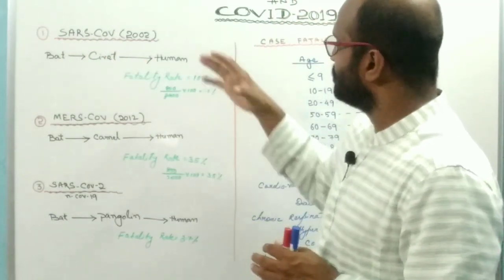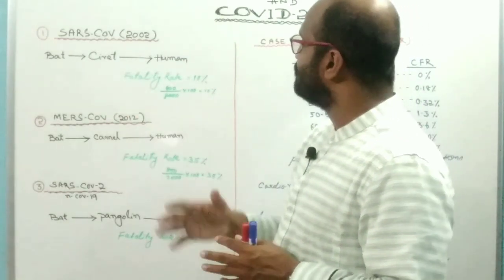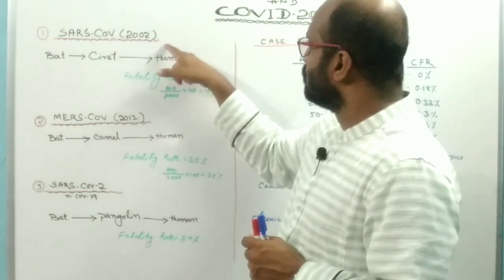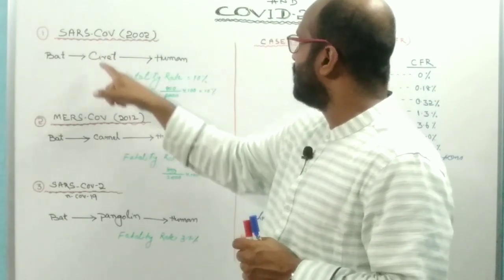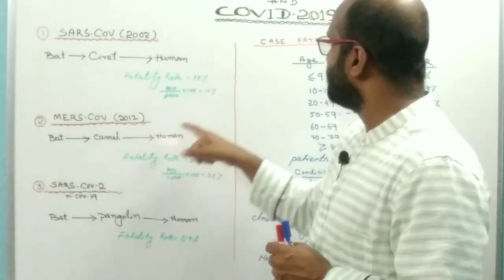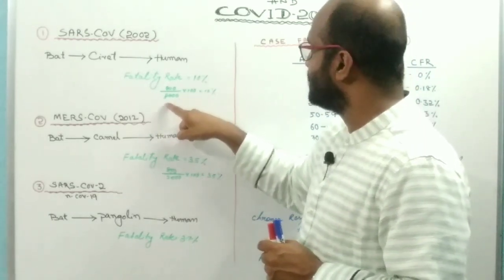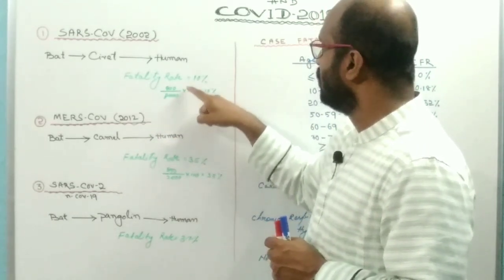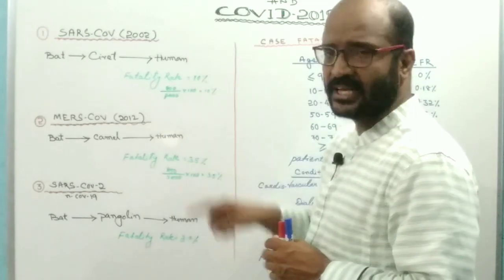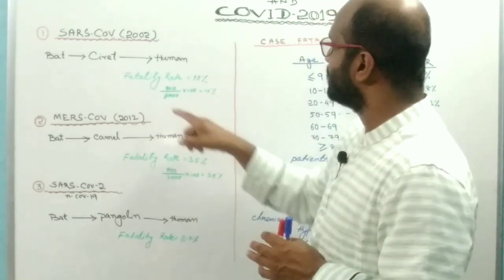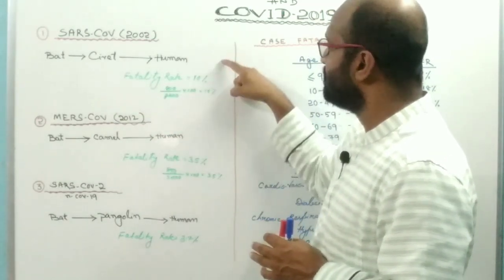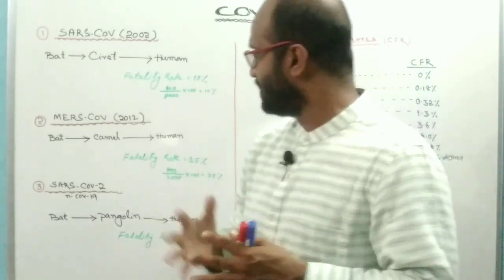The first case was reported in China in the year 2002, and at that time the rate of fatality was 10%. Out of 8,000 infected persons, only 800 death cases were reported, and the rate of fatality was 10%, which is very decent.